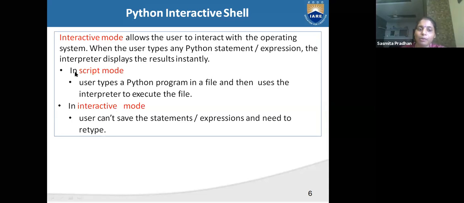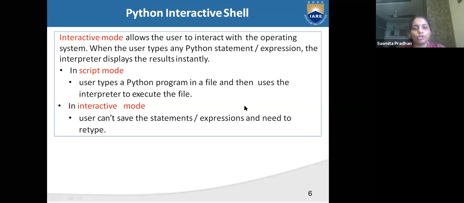But in scripting mode, the user types a Python program in a file and then uses the interpreter to execute the file. First we will write our lines of code, after that we can save it as .py. We can save our file with .py. I will show you how to download and how execution works, all these things. Today is the first class, so I am not showing you, I am explaining all these things.